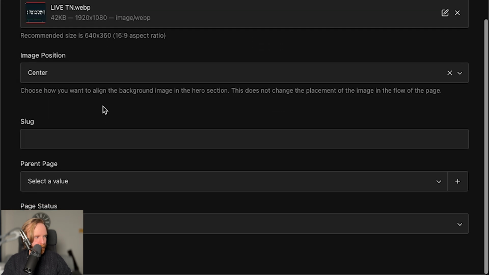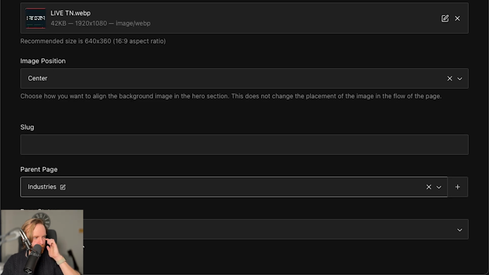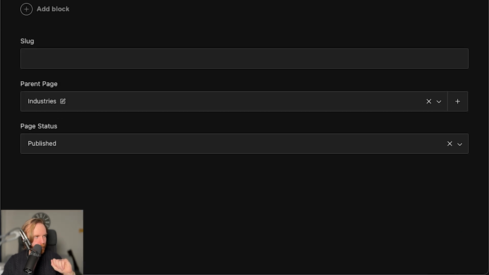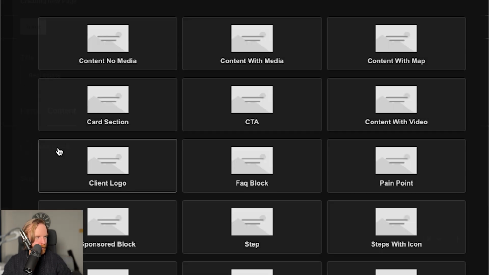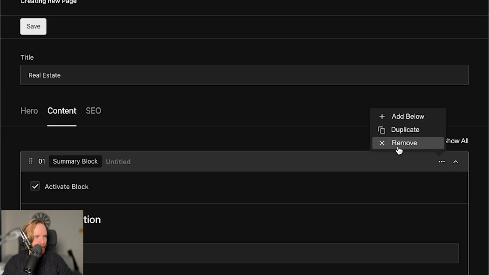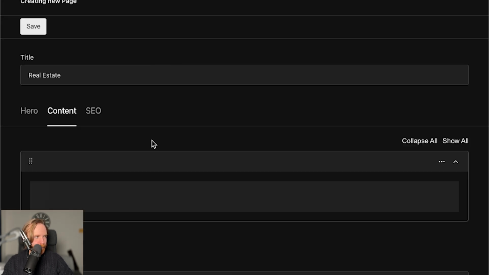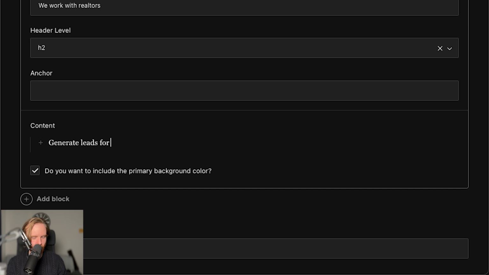Again, we'll just use the same image. Parent page is going to go into industries and then published. So I wonder what'll happen. I think this is not going to actually work like I want it to. But first, let's just add a new block. No, I don't want to do a summary block. That's a cop-out. We'll do another one. We work with realtors. Generate leads for your realty practice, for your brokerage. Let's do that.